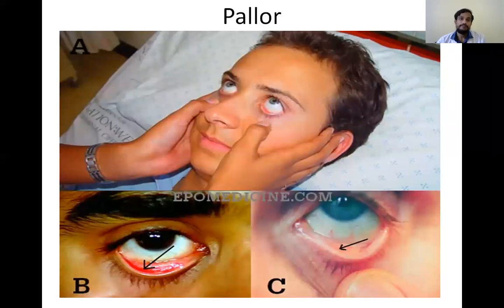So pallor, what is pallor? Pallor is to check whether the patient is anemic or not. So here we will see the visible mucous membranes. Here you can see, here it is red in color and here it is pale. So that means the patient here is not anemic and the patient in this case is anemic because his mucous membranes are pale. So that's why we will check for the pallor, to see whether the patient is anemic or not.